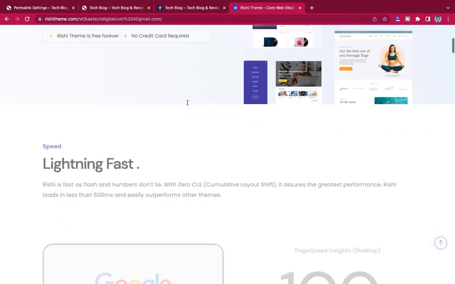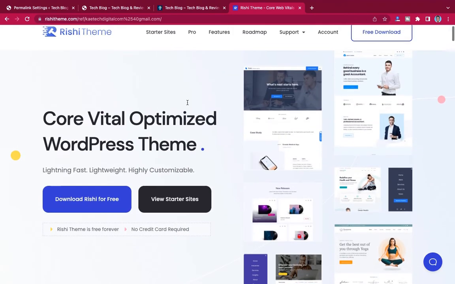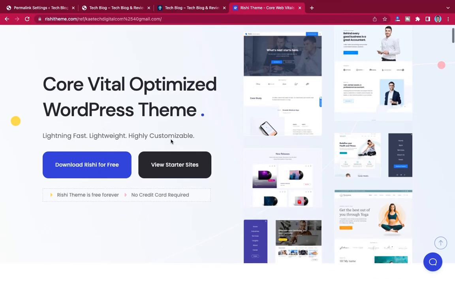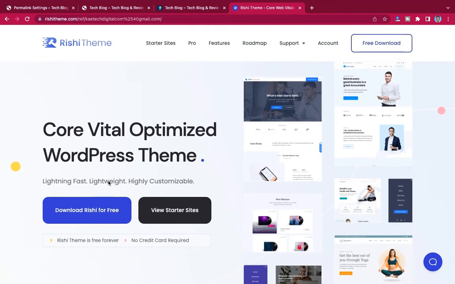This is the theme that we are going to install. It is called Rishi Theme. These people are amazing. They have tons of starter templates for you to start with, and the amazing thing is their theme is free to use. As you can see, it is a free download over here, or you can download it for free over here too. All these big buttons over here, you just click on them and then you download.